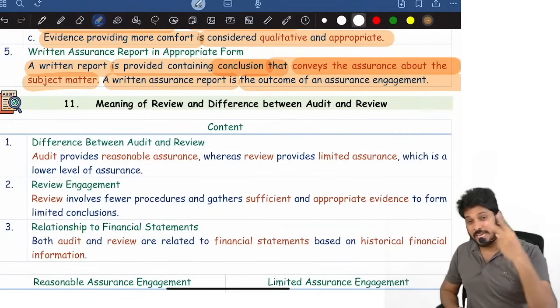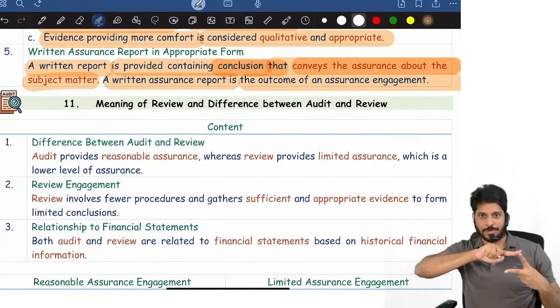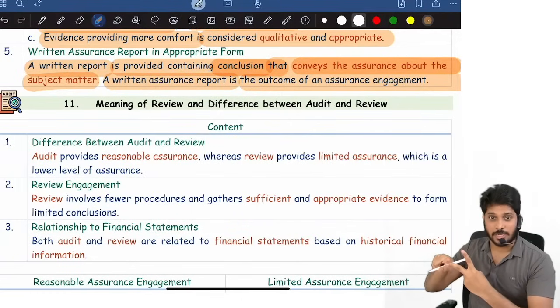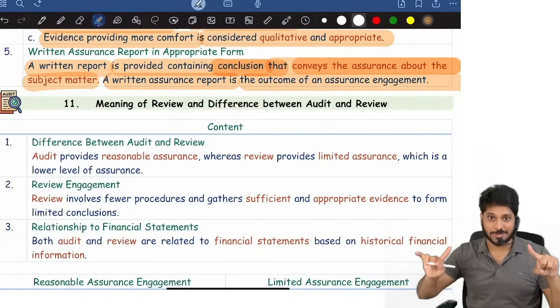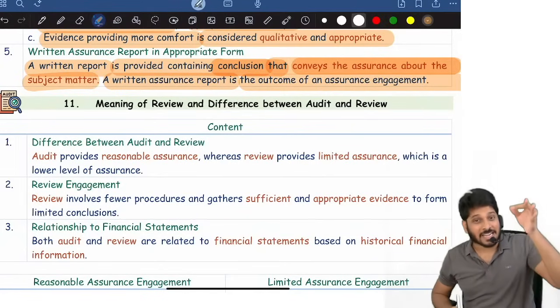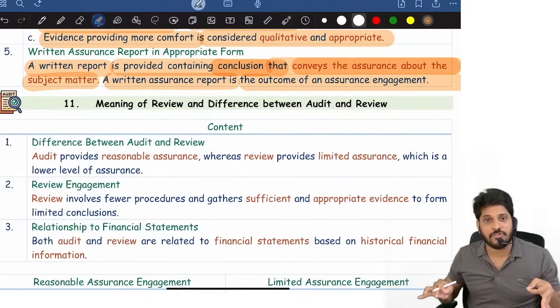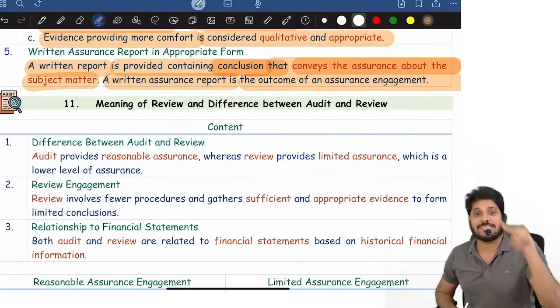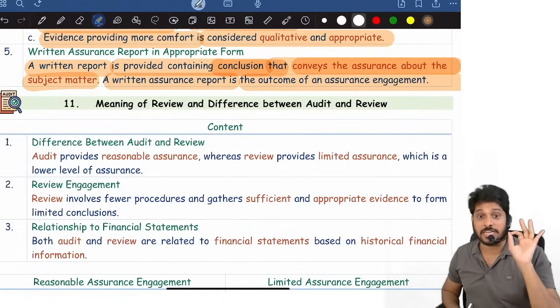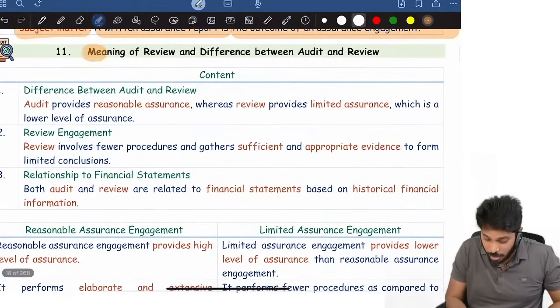Remember, assurance engagement is 2 types. Assurance engagement on historical information, assurance on other than historical. On historical, again 2 types. Reasonable assurance engagement, limited assurance engagement. Reasonable assurance engagement is called as audit, limited assurance engagement is called as review. And our entire CA Inter Audit subject, we are talking from reasonable assurance engagement point of view. Correct? That's it.